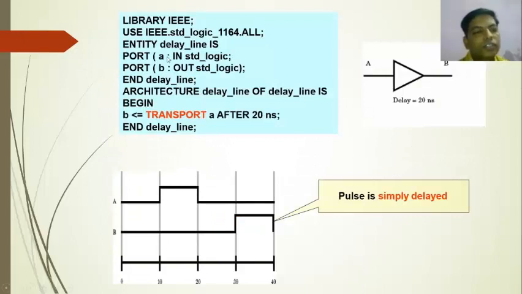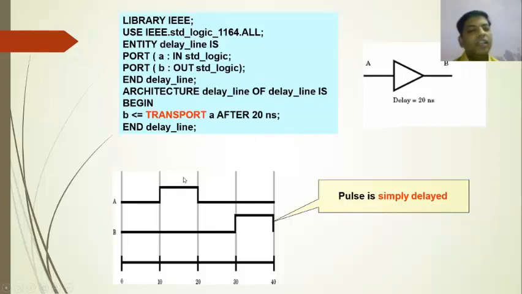So here we have shown a program related to transport delay. Here is one example with A and B, A is the input, B is the output, and the delay is 20 nanoseconds. Library IEEE, use IEEE.std_logic_1164.all. Entity delay_line is port A in std_logic, port B out std_logic, and end delay_line. Here the entity ends. Then architecture delay_line of delay_line is begin, B is equal to transport A after 20 nanosecond.